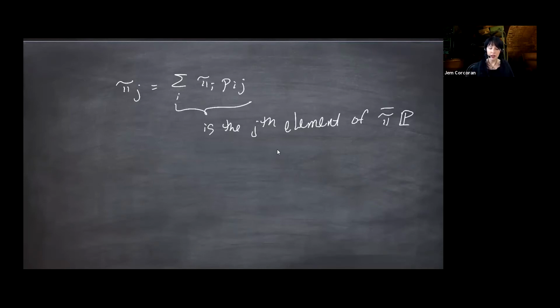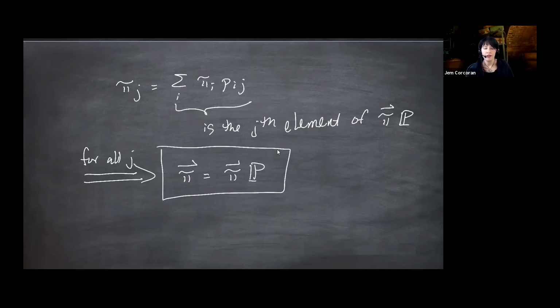So if that's the jth element, and this holds for all j in the state space, this is going to mean that the pi vector you get from multiplying the pi vector on the left side of the transition matrix equals pi. This is just another form of the stationary equation. And so this is what Sage was talking about.